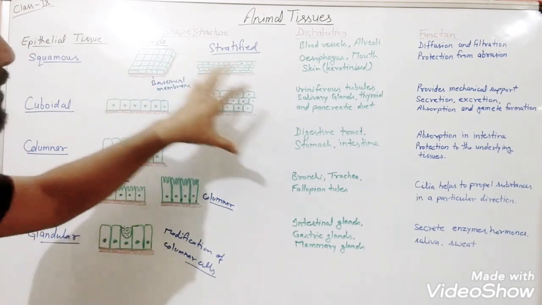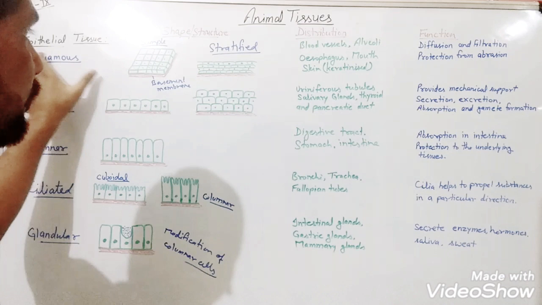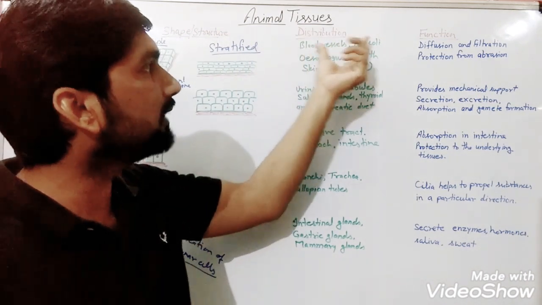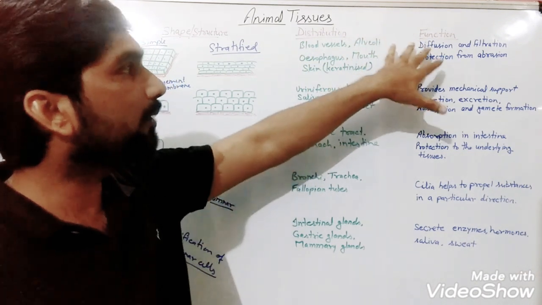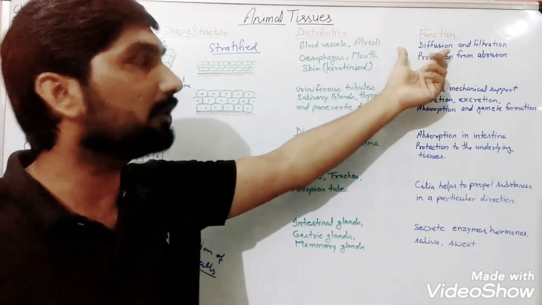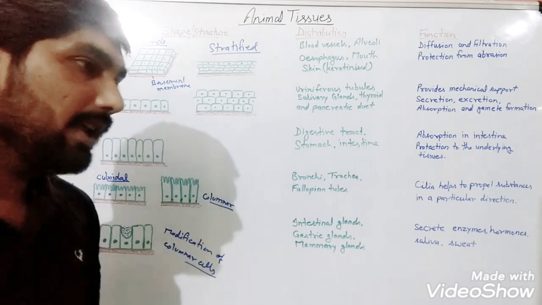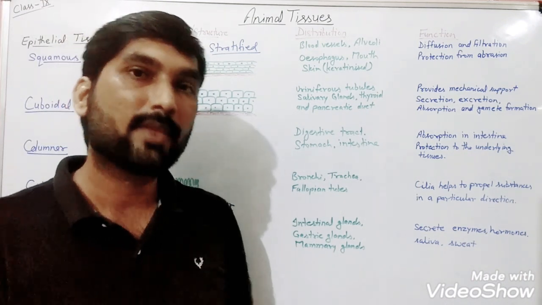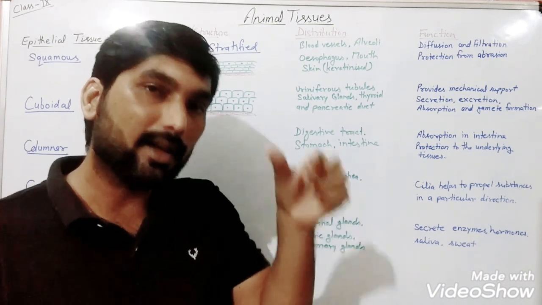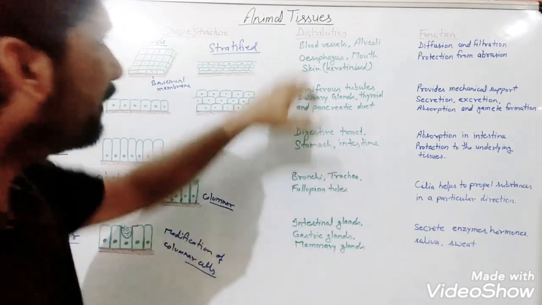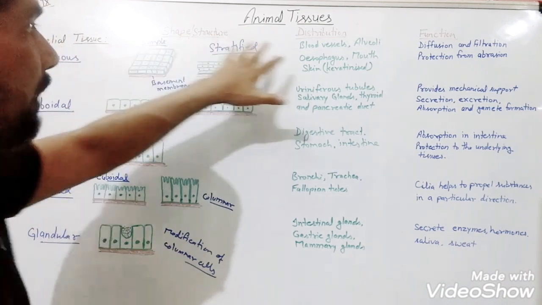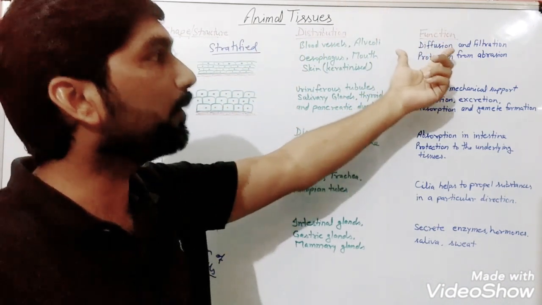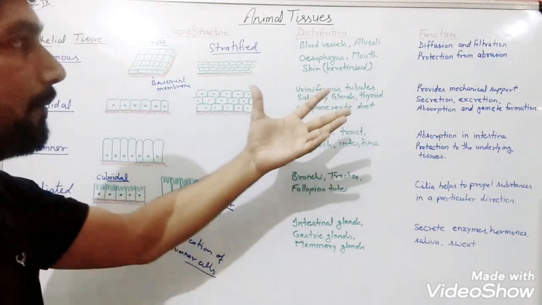When we talk about the distribution, simple squamous epithelial tissue will be distributed in blood vessels and alveoli, because when we talk about their functions, they may perform the function of diffusion and filtration, and these diffusion and filtration can be performed only when there will be a single layer, a thin layer. That's why there will be arrangement of only simple squamous epithelial tissue in blood vessels and alveoli, because they are going to perform the function of diffusion and filtration.